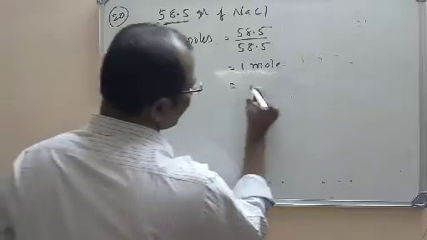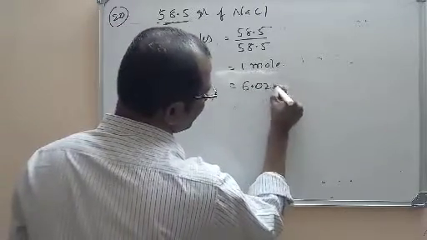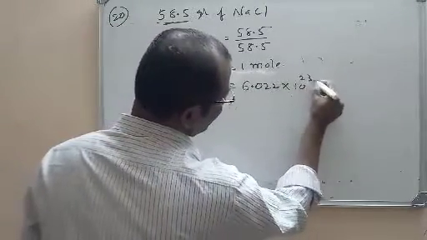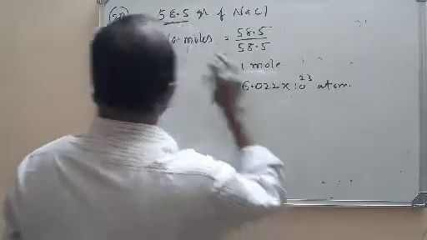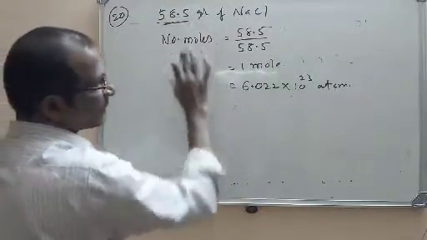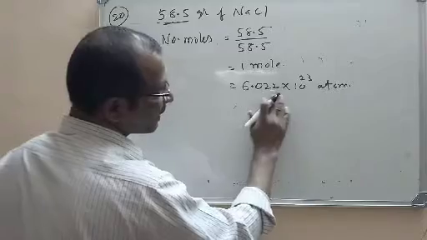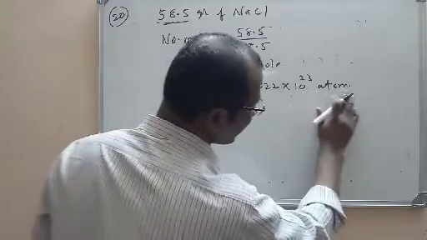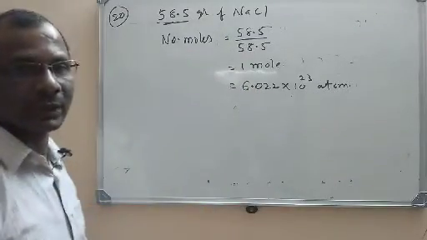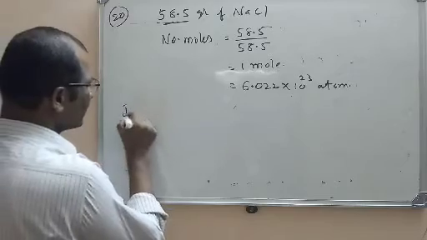1 mole means how many atoms? 6.022 times 10 power 23 atoms. That means in 58.5 grams of this crystal, we will have 6.022 times 10 power 23 atoms. But what we know is that this is FCC.